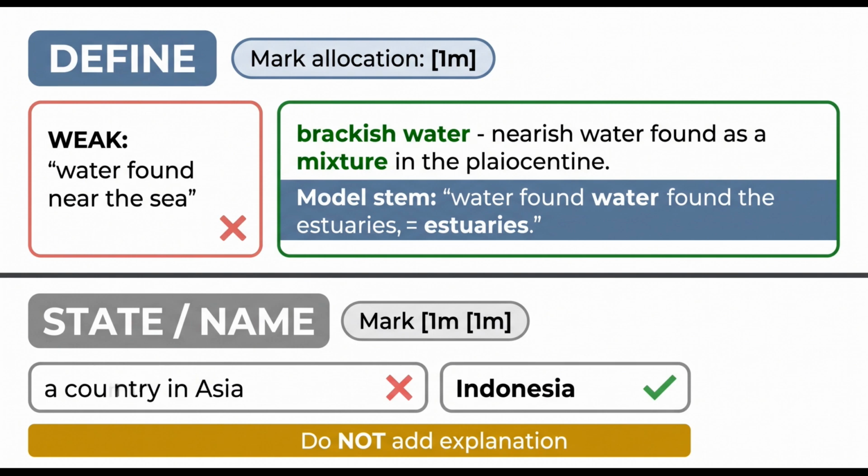Command word 2, state or name. This requires a specific fact or term, no explanation needed. The most common mistake here is adding unnecessary explanation and wasting time. If the question says, name 2 threats, you write 2 words or short phrases. Aquaculture, coastal development, nothing more.